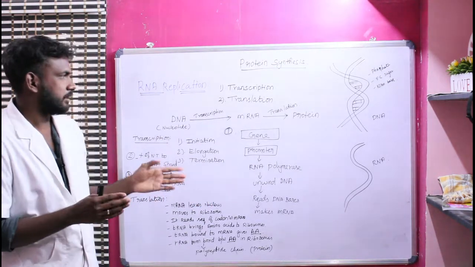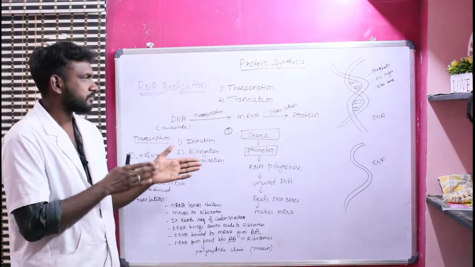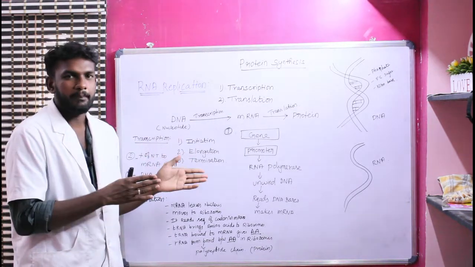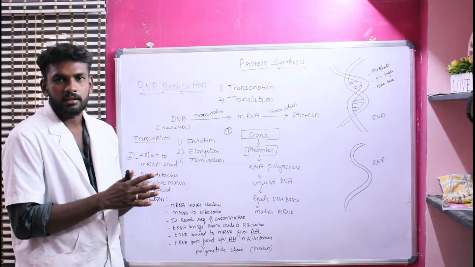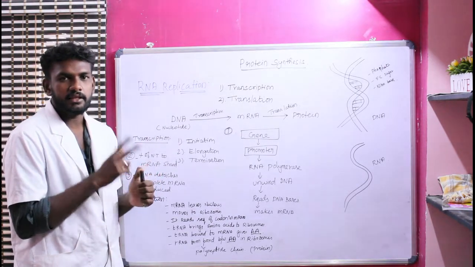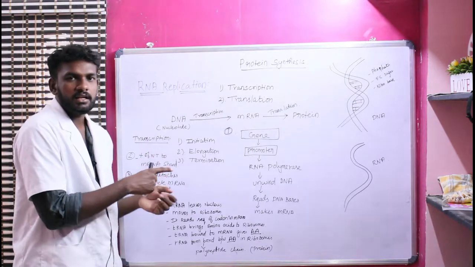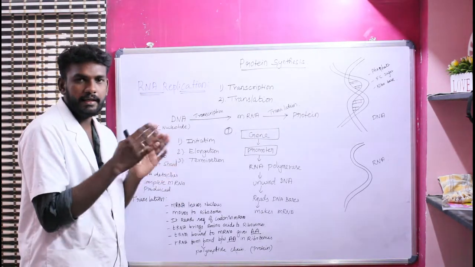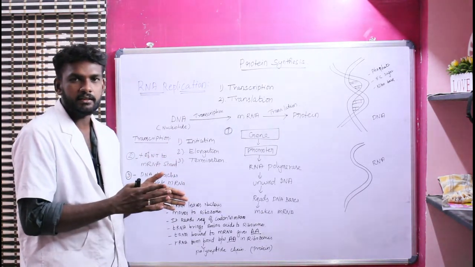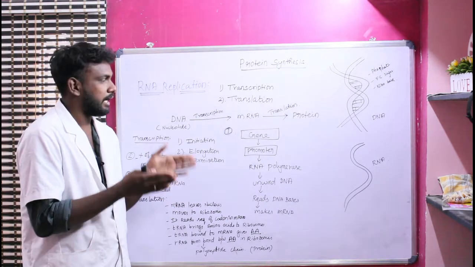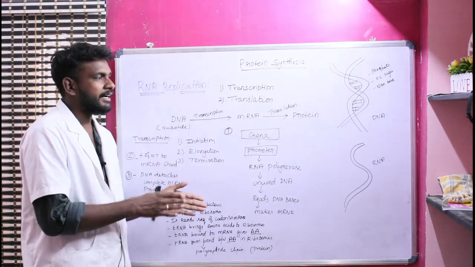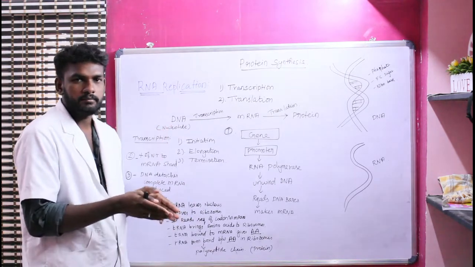Okay guys, now we are seeing how protein synthesis happens. There are two main stages involved. The first is DNA being converted into mRNA, which is nothing but messenger RNA, and the mRNA is converted into protein.